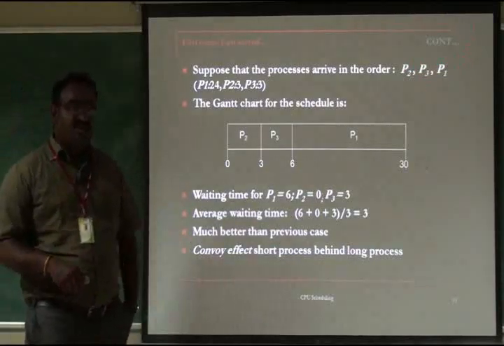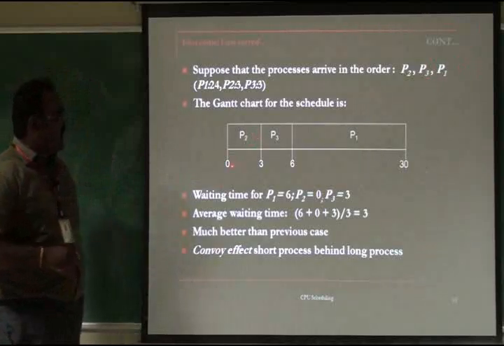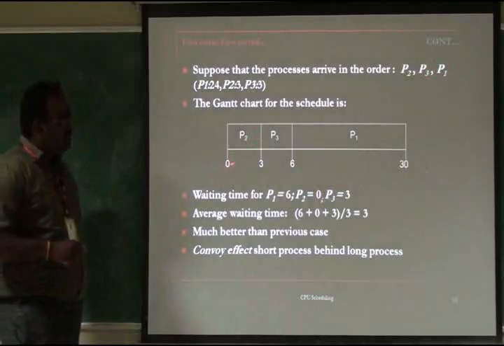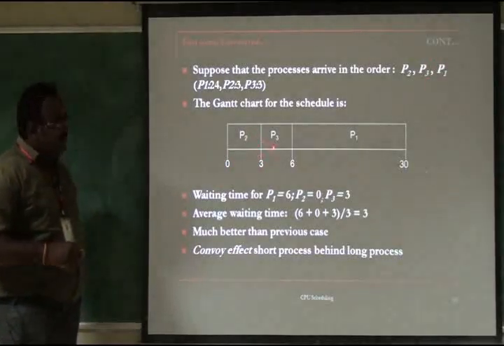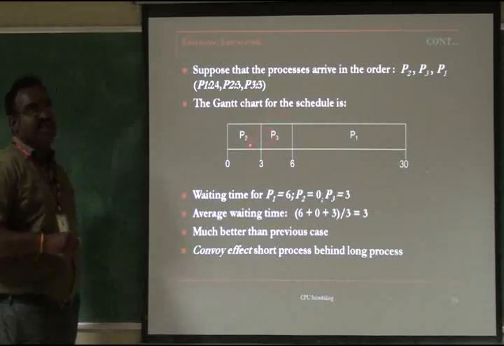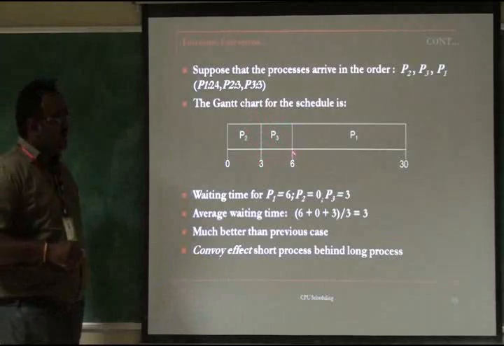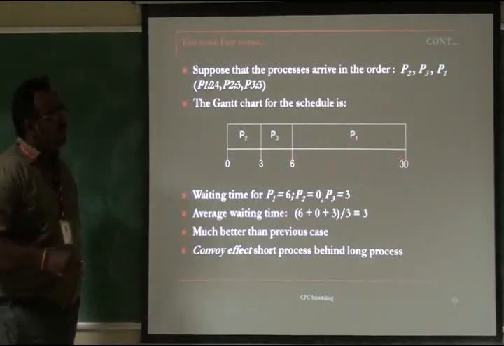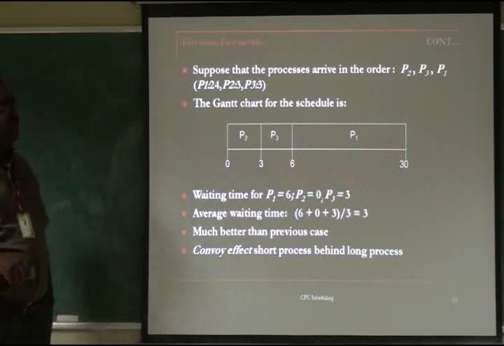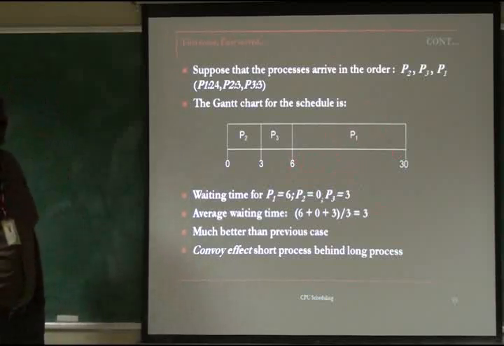Now the order changes, first come first serve. P2 is coming first, so its waiting time is 0. Its burst time is 3, and again P3 comes, which also has 3 milliseconds as a burst time. So it's waiting for 3 milliseconds and executed totally 6. P1 waits for 6 milliseconds and then runs 24, up to 30. That completes P1. So what is the waiting time? P1 is 6, P2 is 0, P3 is 3. So 6, 0, 3 are the waiting times of P1, P2, P3.